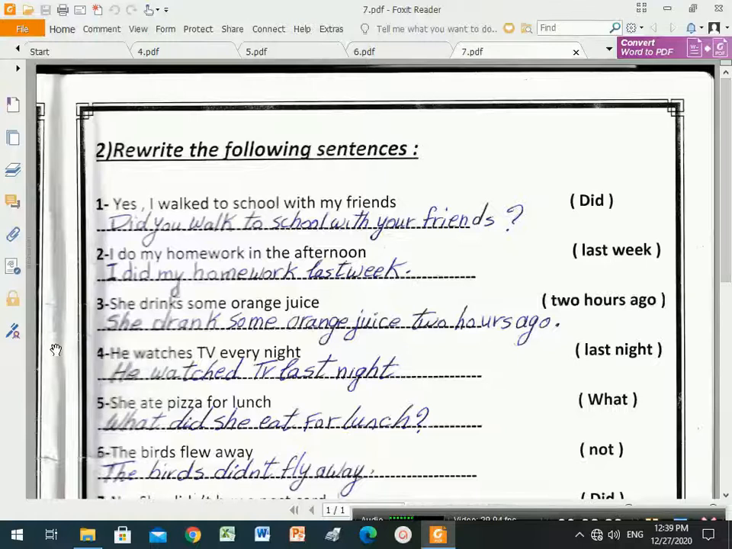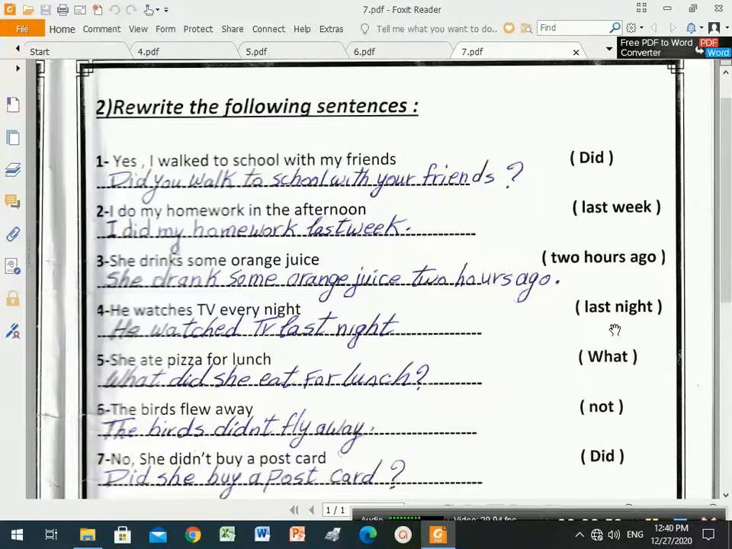Number 3: she drinks some orange juice, and between brackets, 2 hours ago. So drinks is in the present simple, and we want to make it past simple. The past simple of drinks is drank. She drank some orange juice 2 hours ago. That's why these verbs must be memorized, there is nothing for them except memorization.